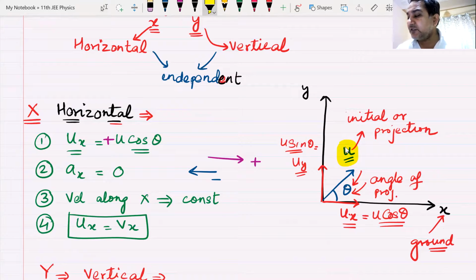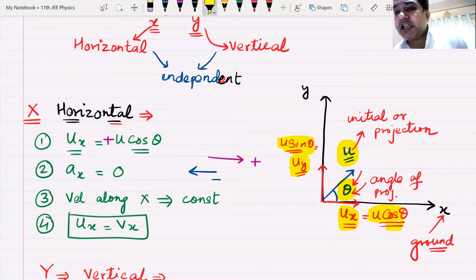Then we have an angle theta, the angle of projection. You can resolve this velocity into two components: ux, initial velocity along x, which is u cos theta, and uy, initial velocity along y, which is u sine theta. With sign convention, it becomes plus u cos theta and plus u sine theta.